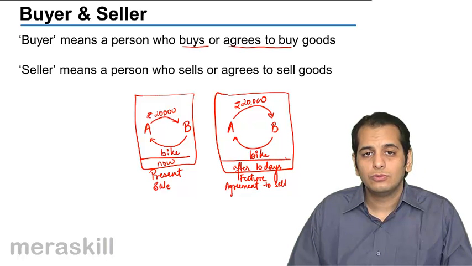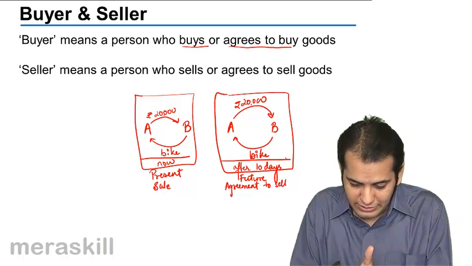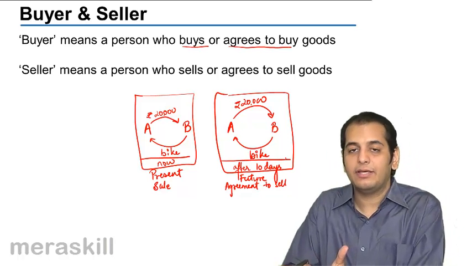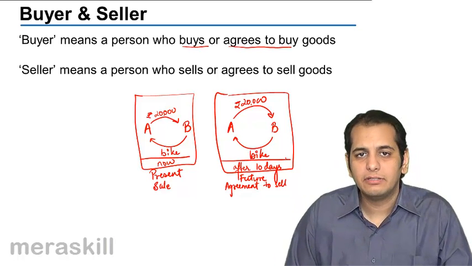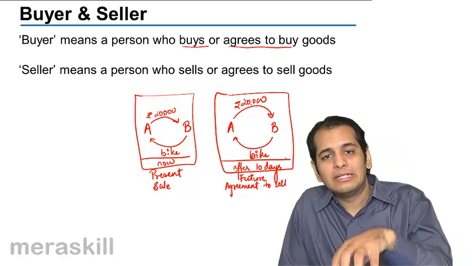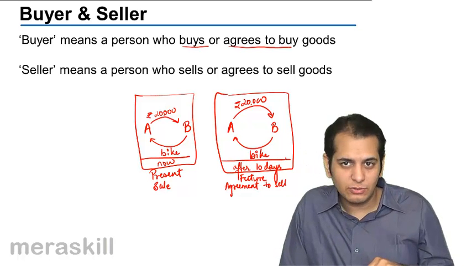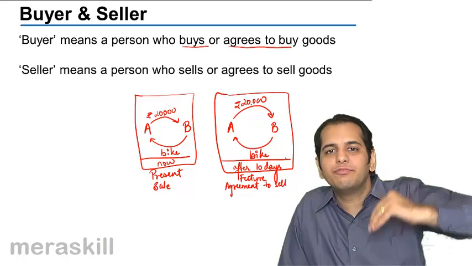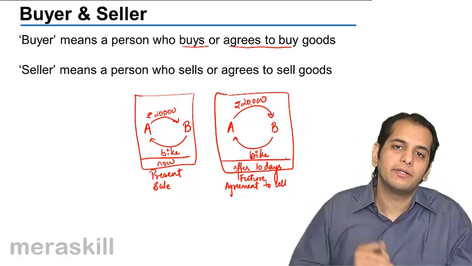So, in first case, A will be called as buyer. In second case, also A will be called as the buyer. So, buyer is a person who currently buys the goods or who agrees to buy it in future.